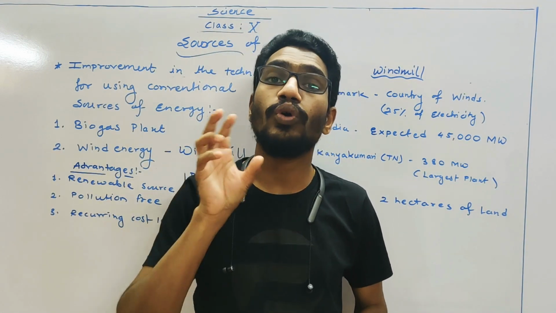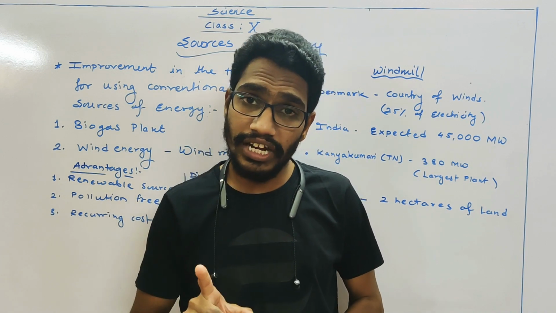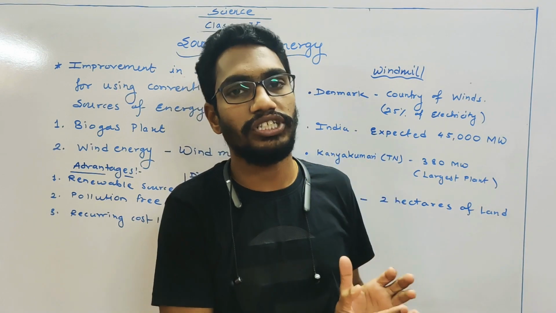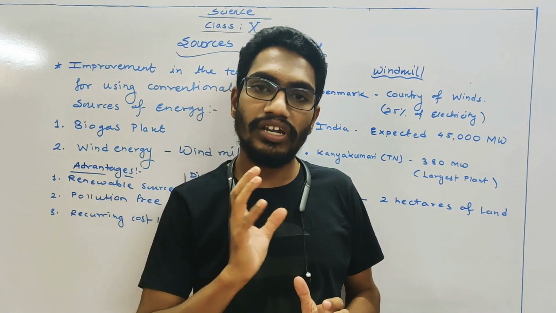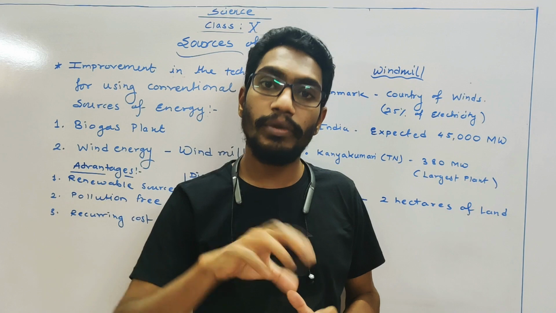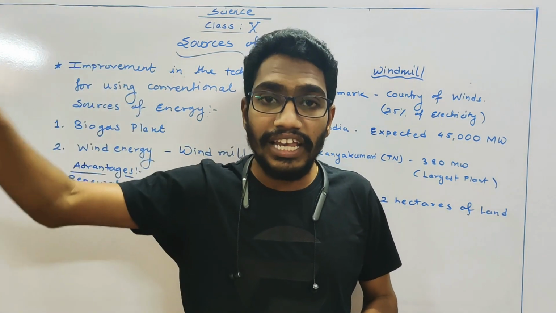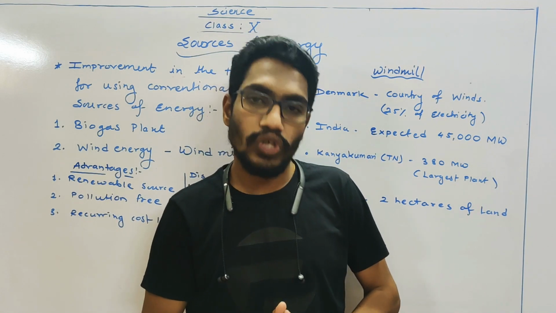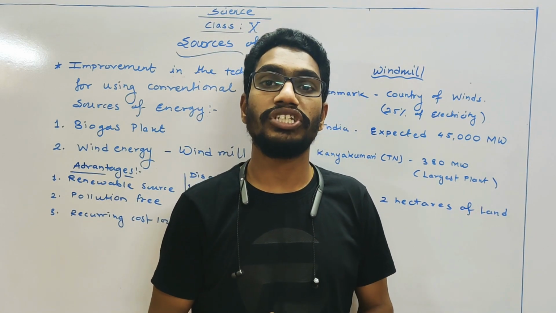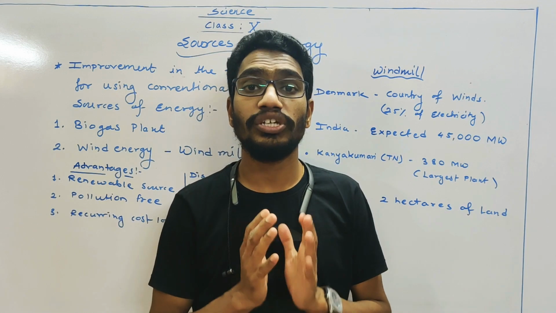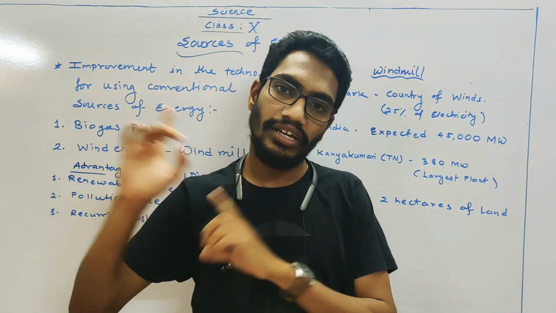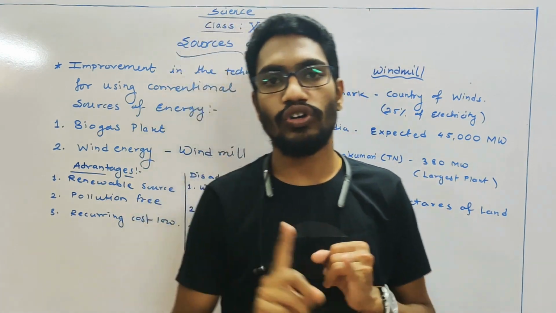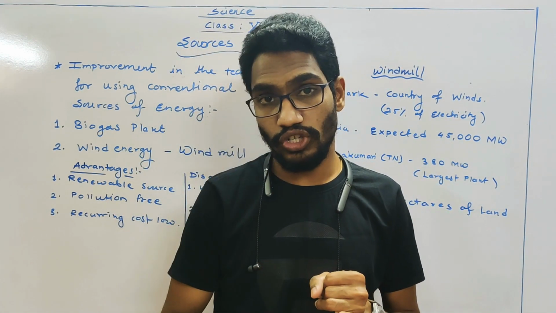Every windmill has its own generator, they produce electricity, and all the windmills are connected to the power station. So every generator fixed in the particular windmill produces electrical energy. That electrical energy goes into the power station. It is stored at the power station, in the battery. Then it is provided. So the disadvantages are: a single windmill cannot produce a lot of energy. That's why you have to take combinations of them.